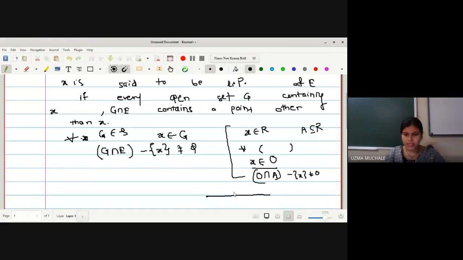Now let us check with one example. Suppose 1 is a member of the real line, and instead of A, let us consider the set of integers, Z, which is a subset of R. So we want to check whether 1 is a limit point of Z or not.